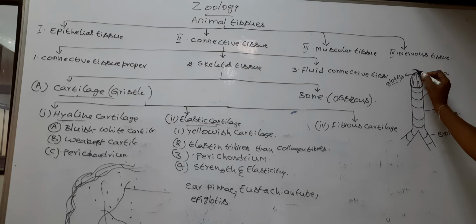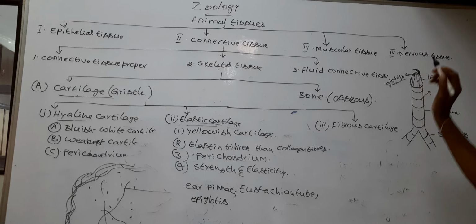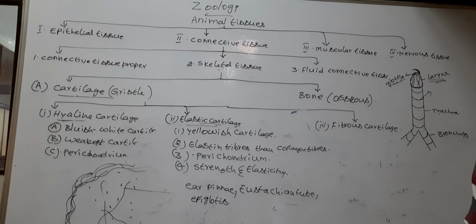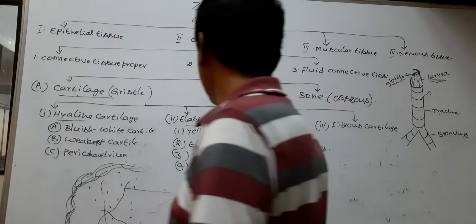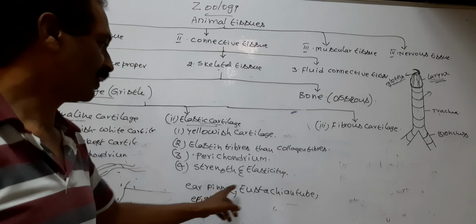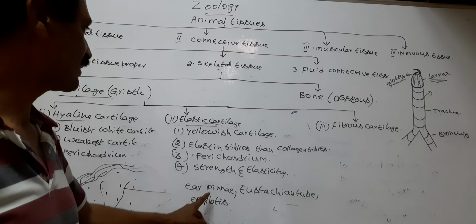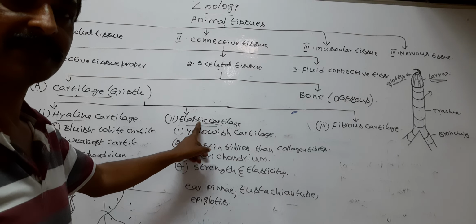The epiglottis closes the glottis during swallowing of the food. So the epiglottis prevents the entry of food into larynx, trachea, bronchi and lungs. So ear pinna, eustachian tube and epiglottis are made by elastic cartilage.